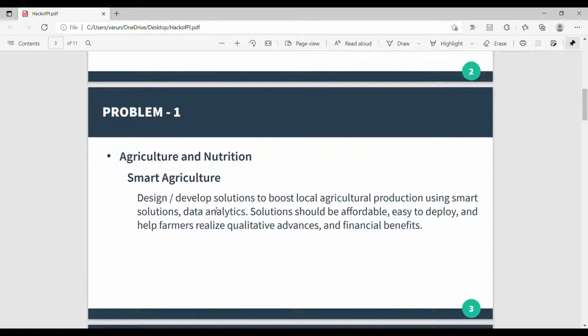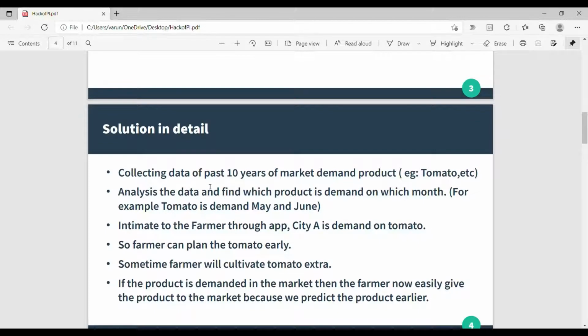We have chosen the topic agriculture and nutrition. Our project name is Smart Agriculture, in which we can boost agricultural production using smart solutions and data analytics. We have taken data of the last 10 to 15 years of market demand products, analyzed that data and extracted the information regarding which crop will be in demand in the next season in a particular district or state, and what will be the amount of those crops farmers have to grow.